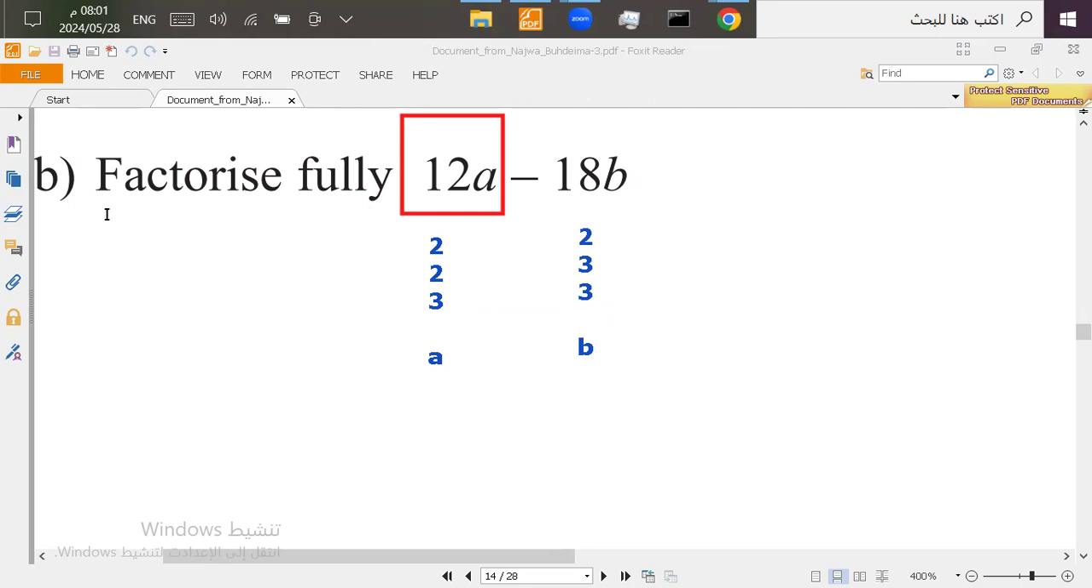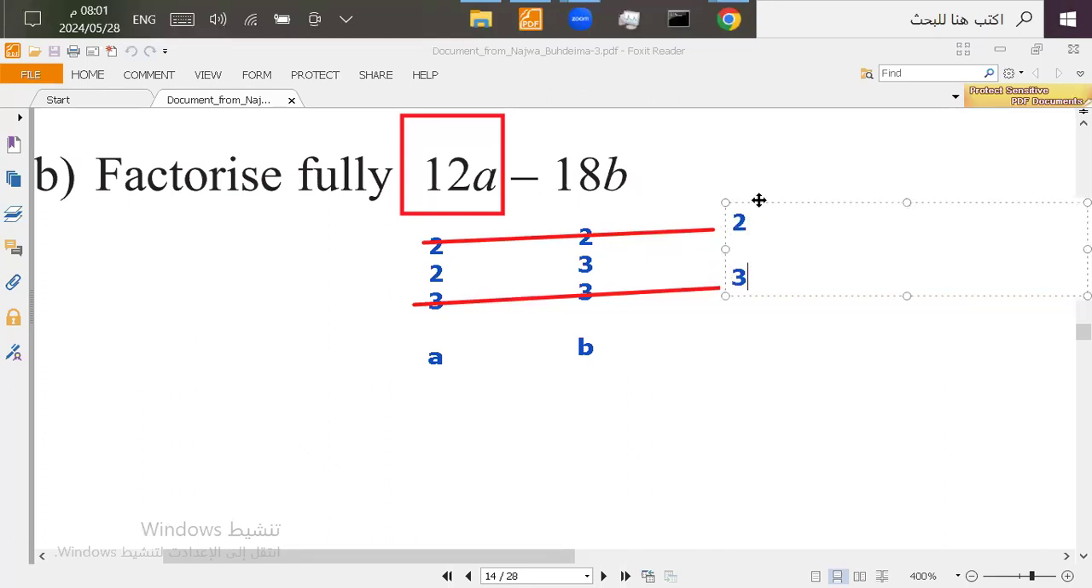Now we take a look at the numbers. We find the ones in common. We make a line on them and take one of them. So each one in common, we'll take one of them like this. So here we have 2, and here we have 3. So we have the 2 and the 3 in common. Now we take the ones in common and multiply them. 2 times 3 is going to be 6.